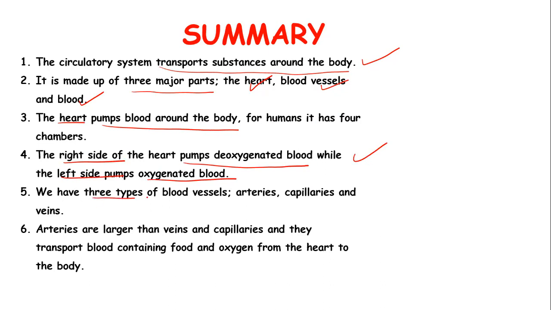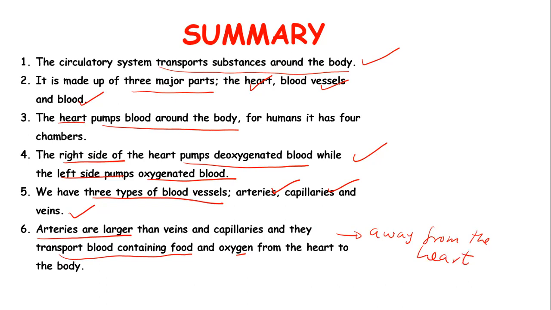Then we have 3 types of blood vessels: the arteries, capillaries, and the veins. The arteries are the largest blood vessels. They are larger than the veins and capillaries, and they transport blood containing food and oxygen from the heart to the body. So these arteries carry blood away from the heart.